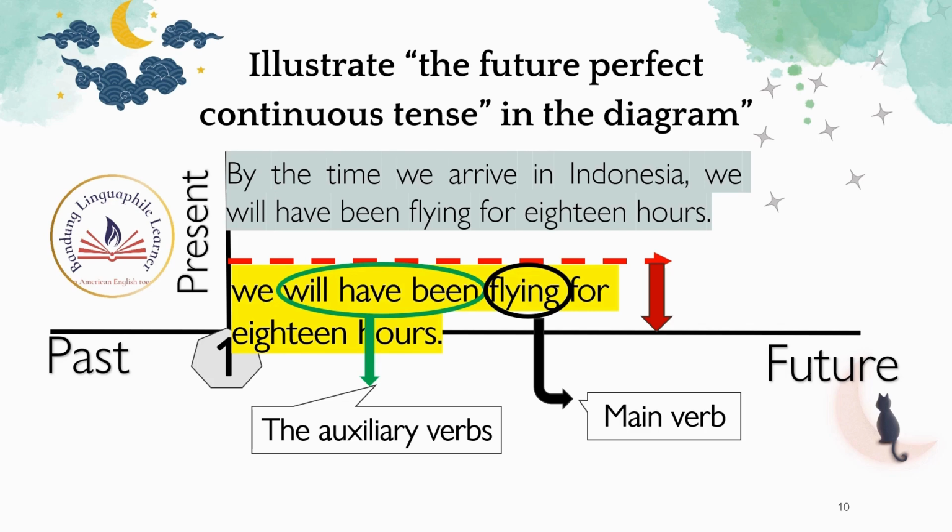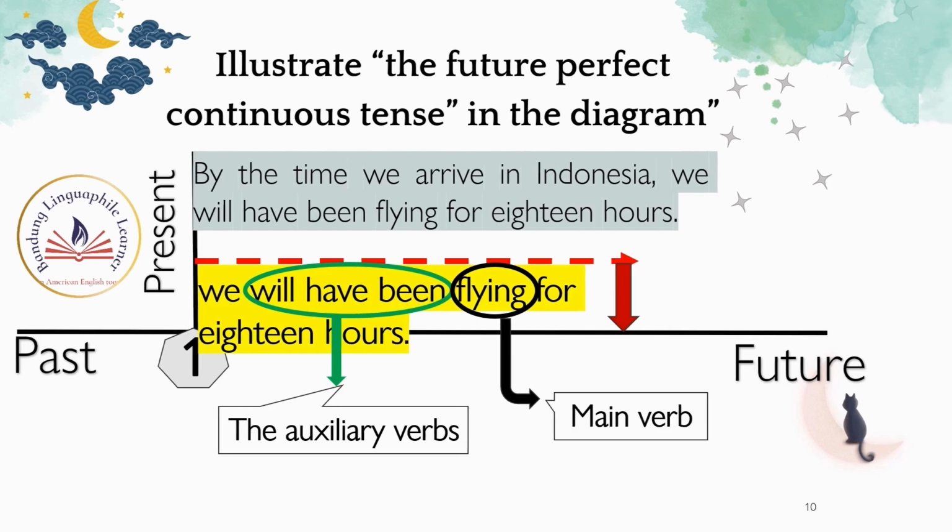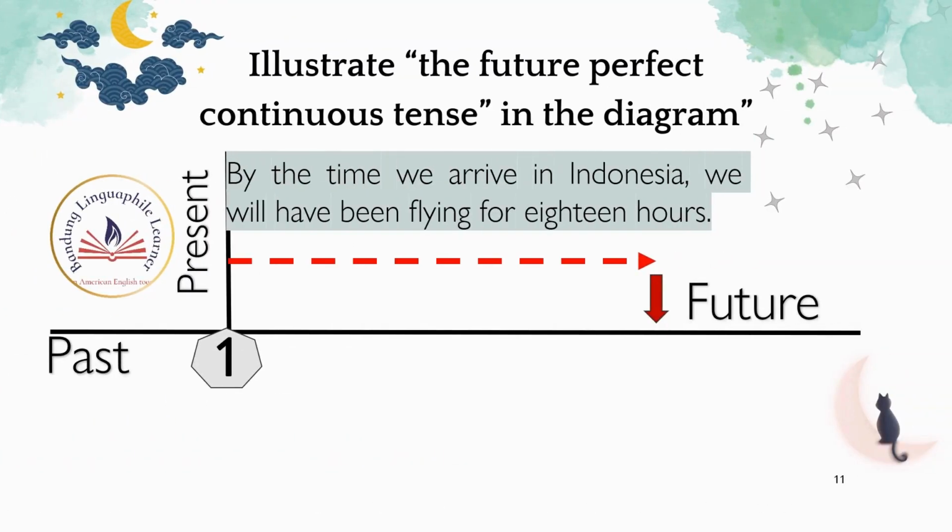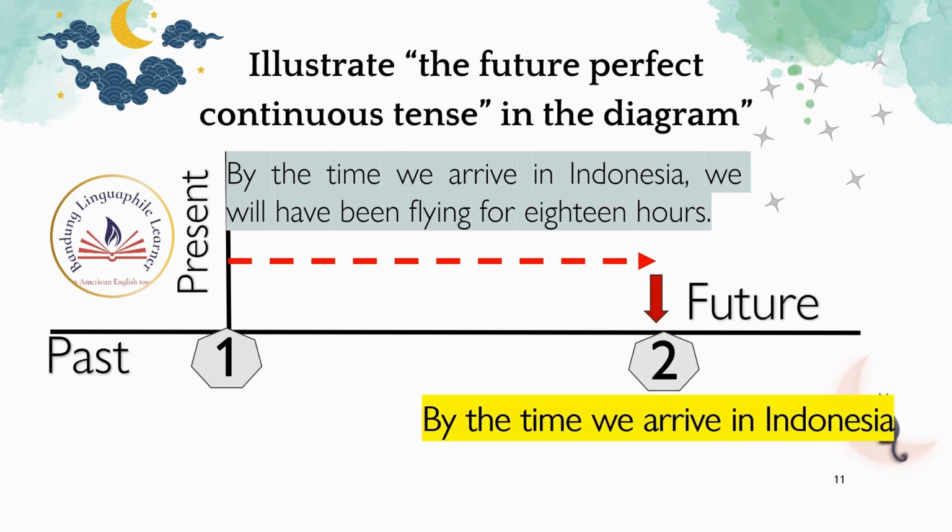Flying is the event in progress for 18 hours in duration. The second action is by the time we arrive in Indonesia, which happens after the first action is completed. This sentence uses the simple present tense.